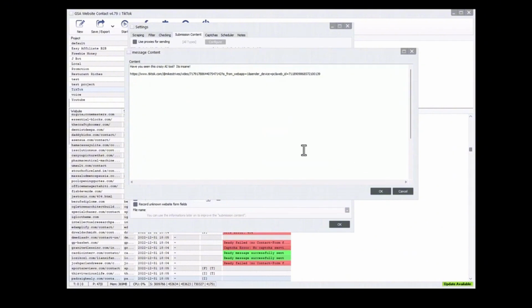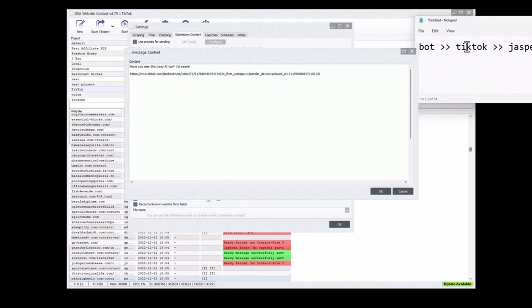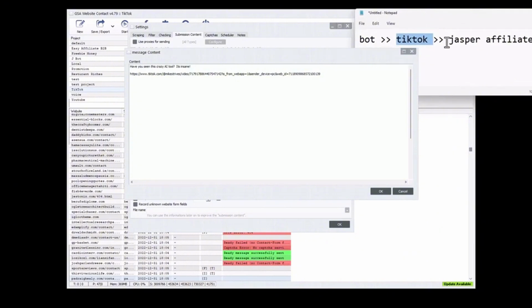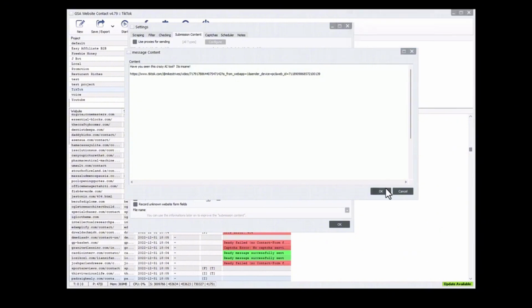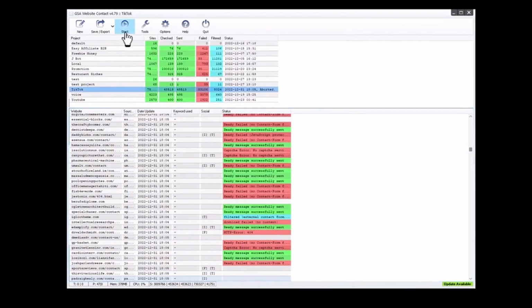Because all we're doing is, remember, we are just trying to get traffic to the TikTok video itself. And then the point of the TikTok video is it's going to wind up directing them to the affiliate link. So this allows us to pre-frame the users so that they think about it. This is called a bridge, basically. And so once we have that done, we can go ahead and hit start and send messages. And I actually have a list of contact forms loaded in here.